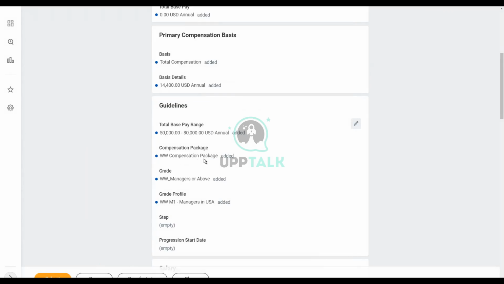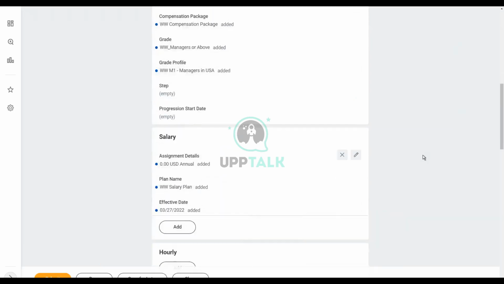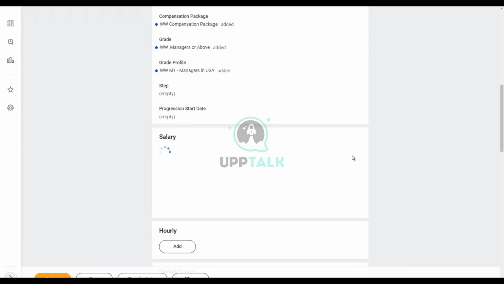So you see here the package defaulted, which is the rule of compensation package create. These are managers, as we selected in the job profile, and then the grade profile has been chosen automatically based on the country. The base pay range is there. Let's scroll down a little bit. You see the salary plan has been added, and let's click on edit to put in some salary.